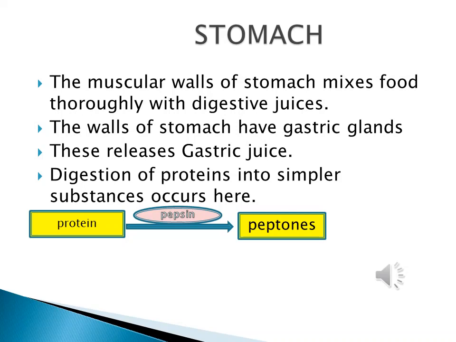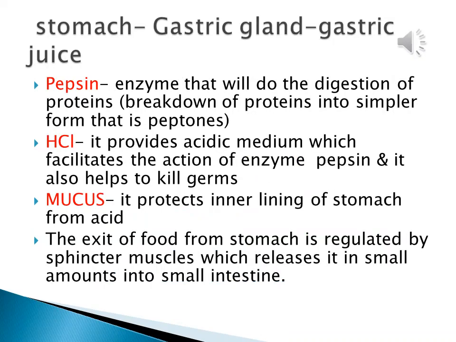When pepsinogen gets this HCl, the HCl activates this pepsinogen and makes it pepsin. Now this pepsin is going to break proteins into peptones. This is a very important section. In the stomach, this gastric juice is releasing, number 1, the pepsin enzyme that will do the digestion of proteins.